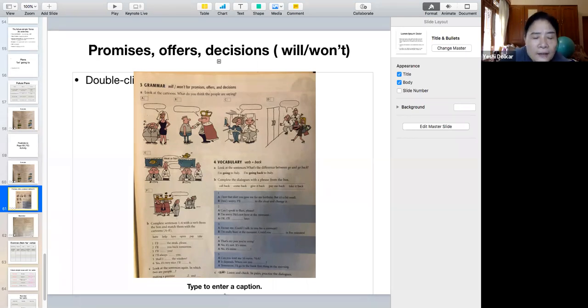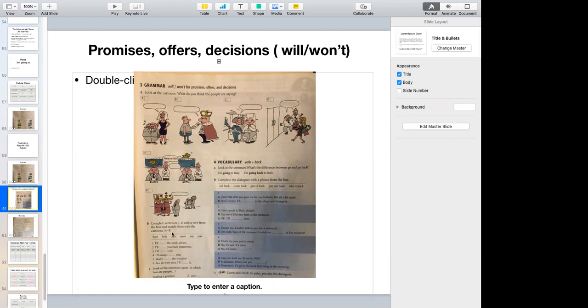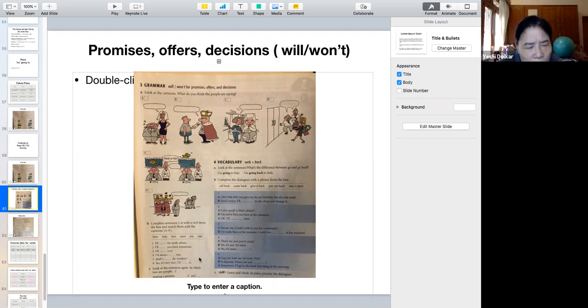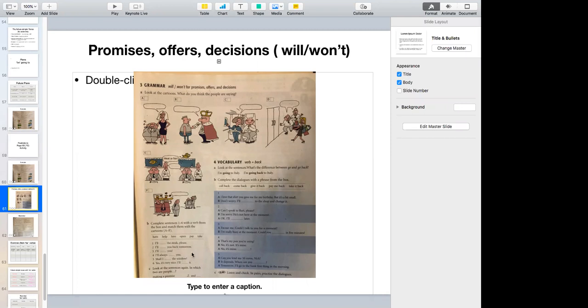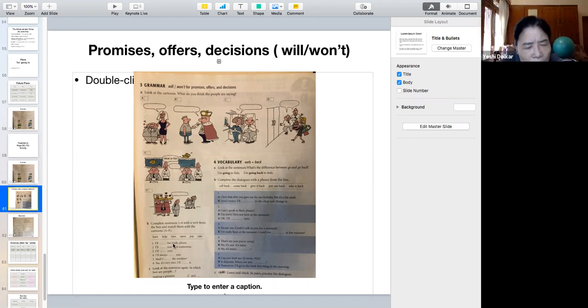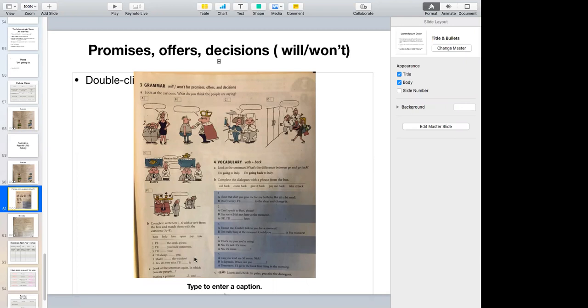All right, now the dialogues are actually given over here. Complete sentences 1 to 6 with a verb from the box and match them with the cartoons. So here are the verbs and these are the sentences. Number 1: I will have the steak, please.